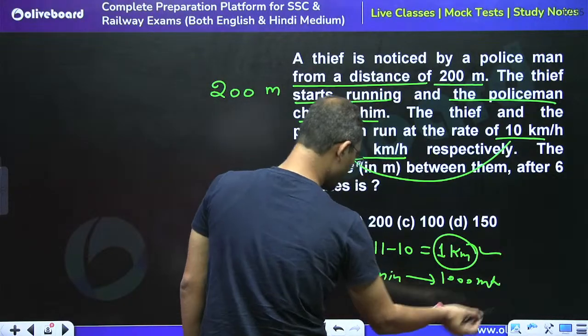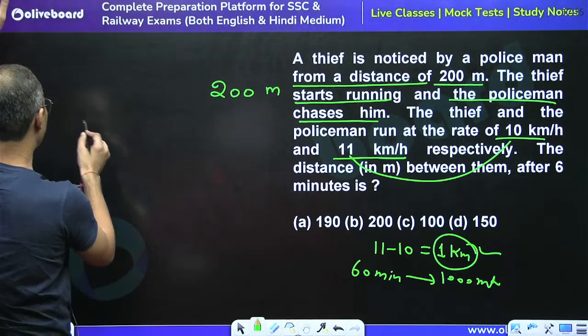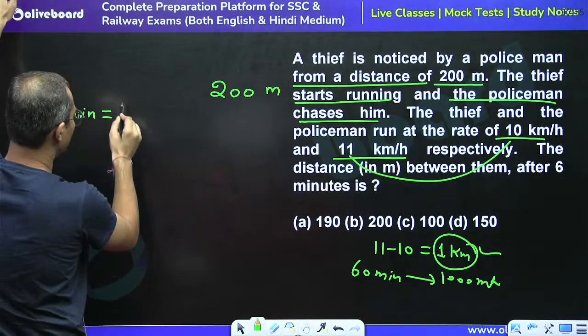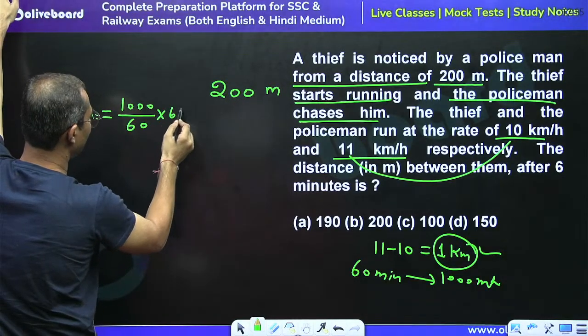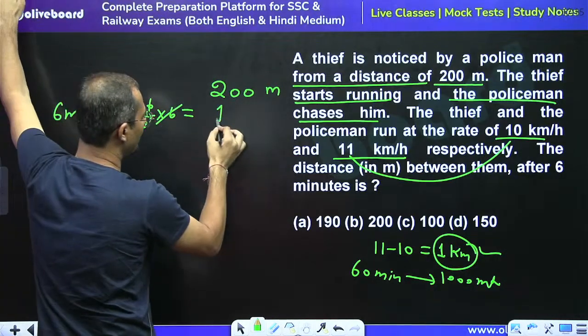So in 6 minutes how much will he chase? 1000 divided by 60 into 6, so 0 gets cancelled by 0, and only 100 meter would be chased.